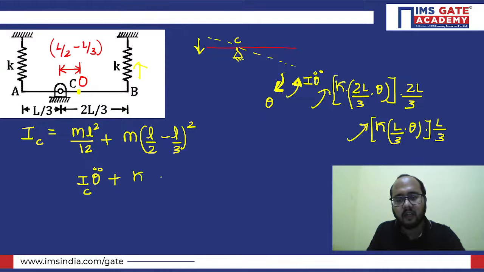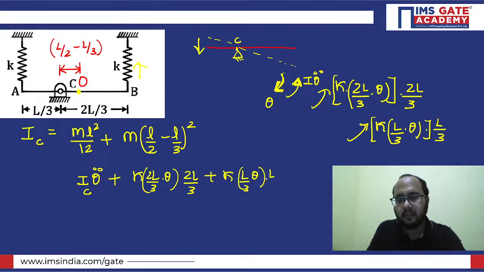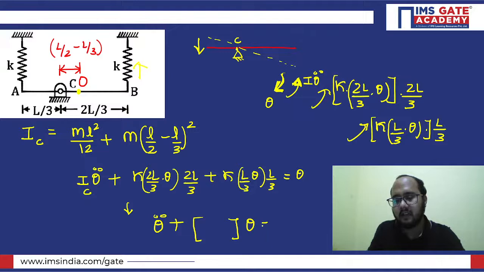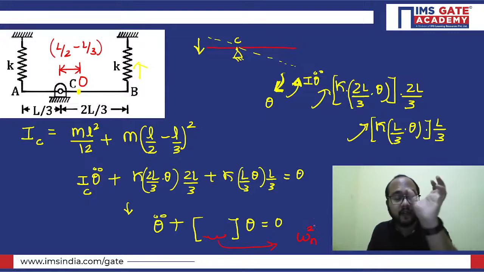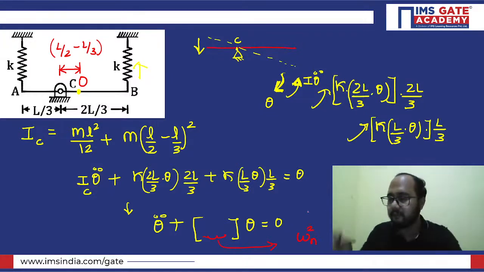So you just need to take K times 2L by 3 into theta multiplied by 2L by 3, plus K times L by 3 theta multiplied by L by 3, equals to what? 0. So from this equation, you will be getting theta double dot plus some kind of expression you will be having here, and theta. Whatever the value you are getting here, that particular value belongs to what? Omega n. Okay, omega n square. Whatever the value is there in this bracket, omega n square value will be there, right?